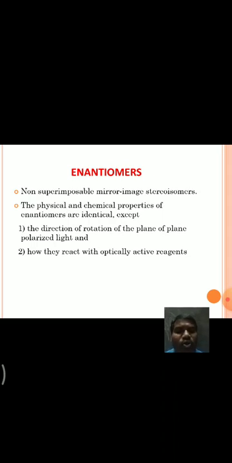That means the two enantiomers, dextro and levo compounds, differ in the rotation of plane polarized light. One compound rotates towards the clockwise side, another rotates the plane polarized light towards the anti-clockwise side. That means they differ in this point, and the remaining physical properties are the same. Coming to the chemical properties, the chemical properties of enantiomers are the same under achiral conditions, but in chiral conditions, when they react with chiral compounds or optically active compounds, they behave differently. The reactions or properties of enantiomers are different in chiral media.